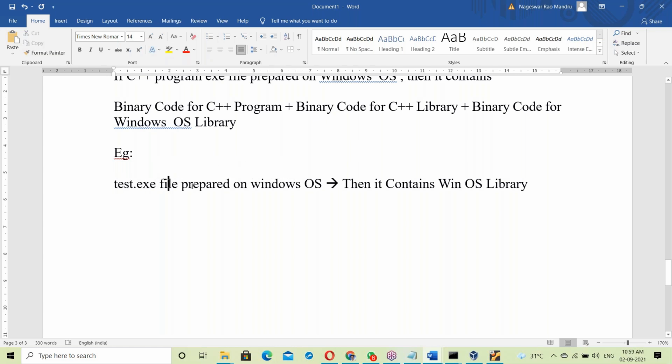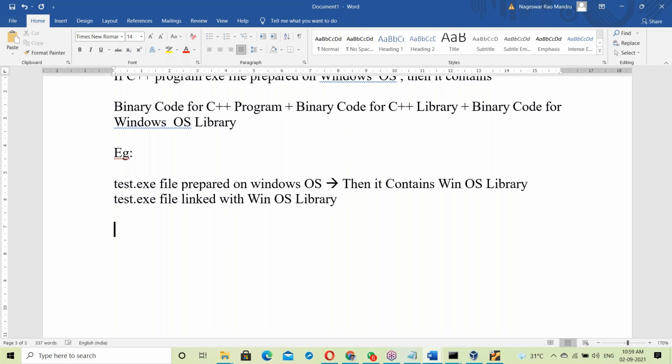So test.exe is already linked with the Windows OS library.